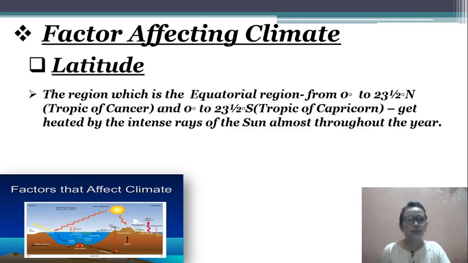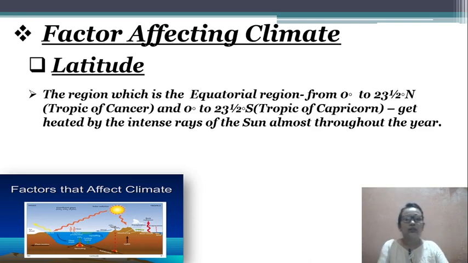Latitude. The region from 0 degree to 23.5 degree north, Tropic of Cancer, and 0 degree to 23.5 degree south, Tropic of Capricorn, gets heated by the insolation, the rays of the sun, almost throughout the year.